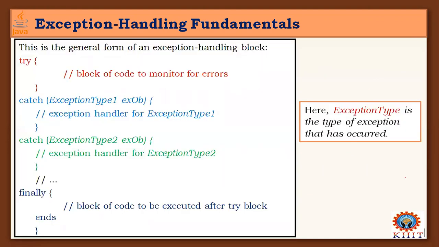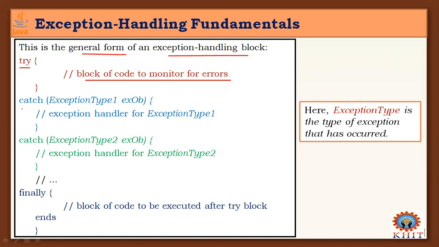So here it is, a general form of an exception handling block. Here the try block is represented like this. Use the keyword try. When I'm saying it is a block, it has its own scope: open curly brace, close curly brace. This is called the try block.